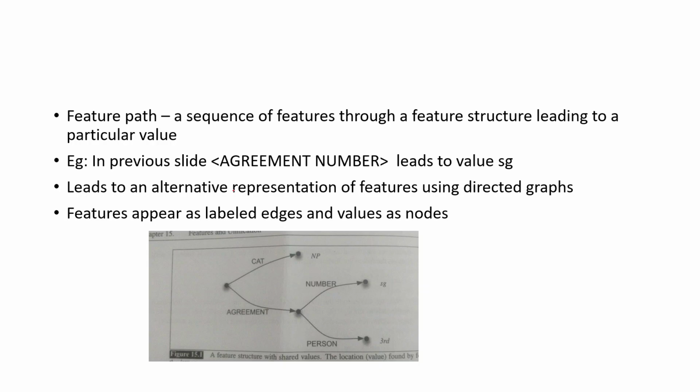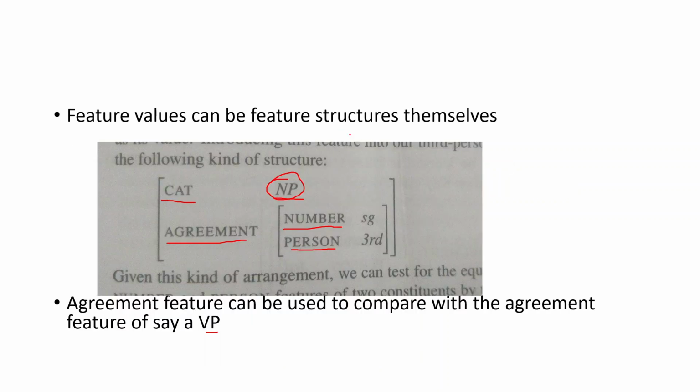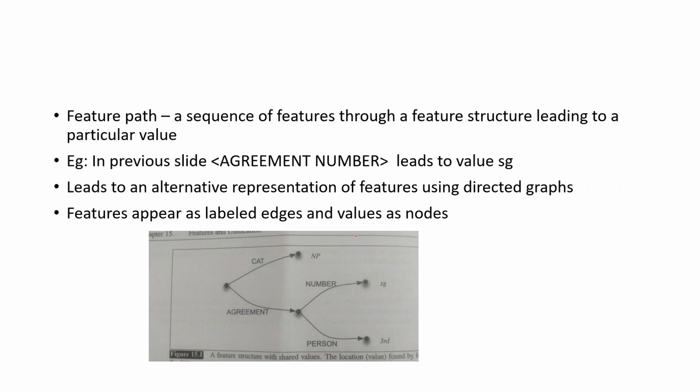Now we come to the feature path. A path is actually a sequence of features through a feature structure leading to a particular value. For example, you start with the agreement feature, and inside the agreement feature you have got a number feature, and inside the number feature you have got singular as the value. So you can say this is actually a path. That is what a feature path is about. In the previous slide we have agreement followed by number, which leads to the singular value.